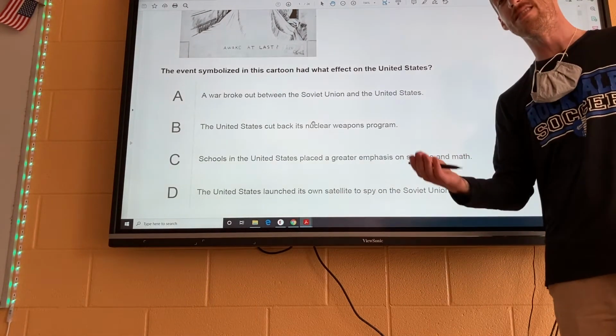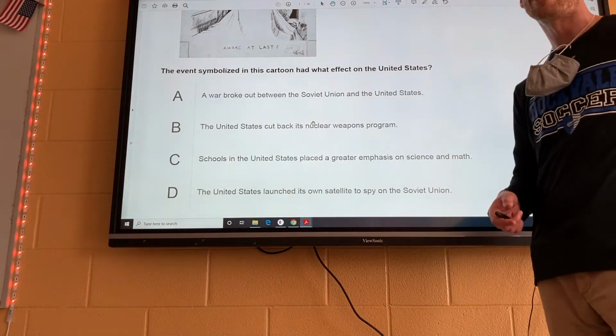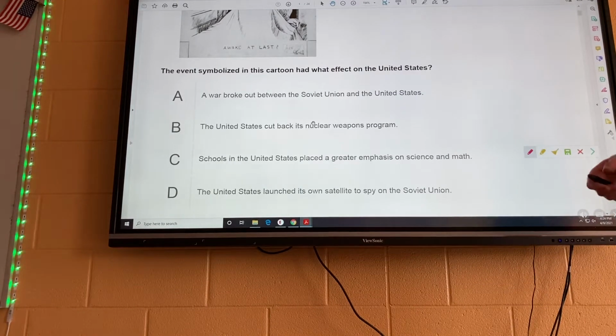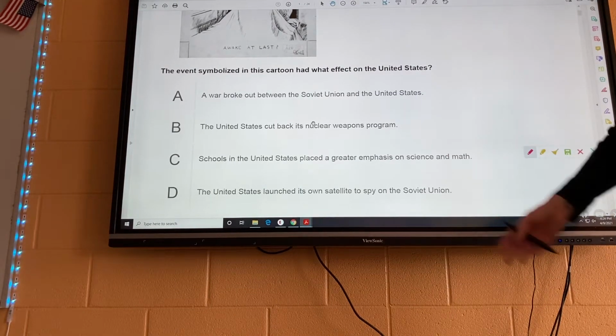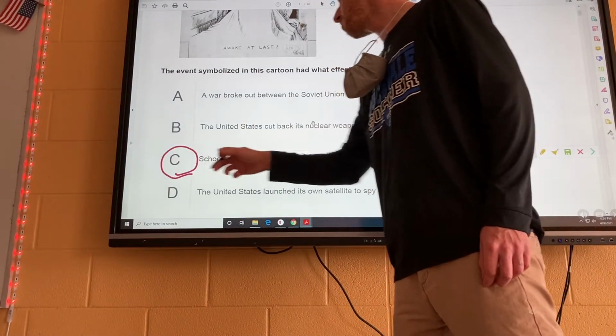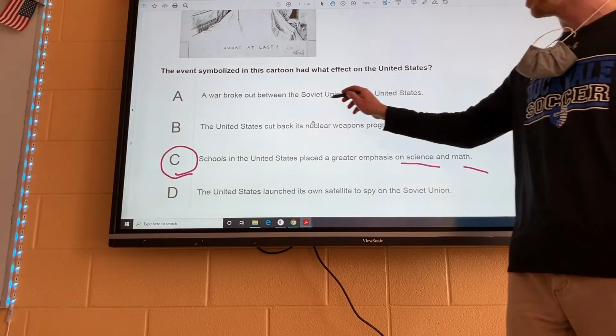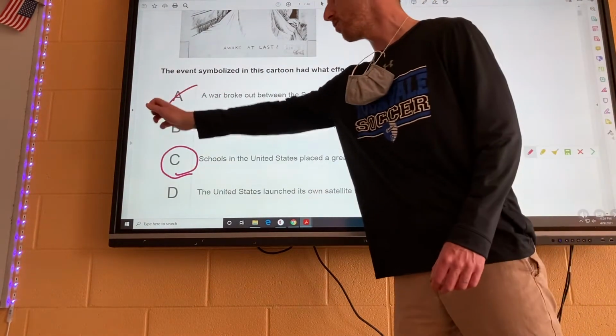Now, this question is difficult, and I've chosen all difficult questions for this test. But if you think about it, it's going to have a clear answer. The best answer on this one, I'm not going to read them all to you, you can read them, is that schools in the United States placed a greater emphasis on science and math. Now, we never had a direct war with the Soviet Union, so that's why that one's wrong.